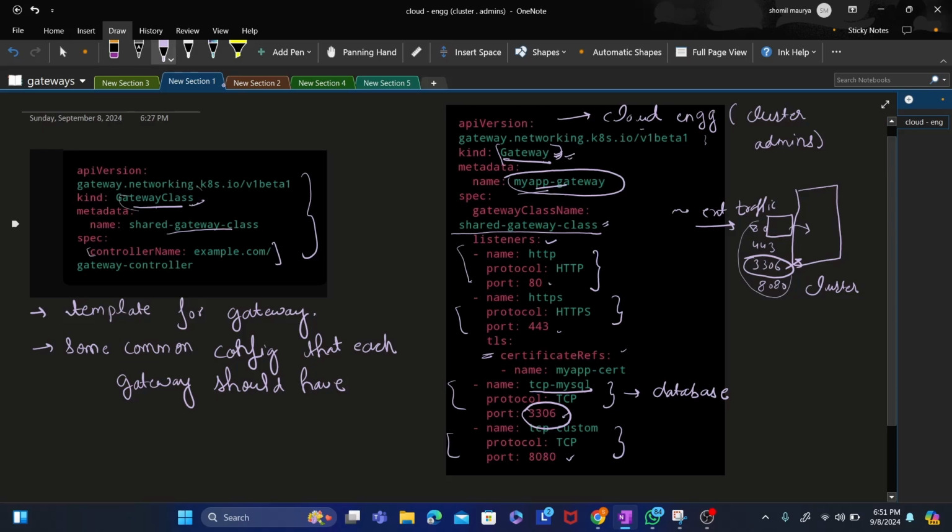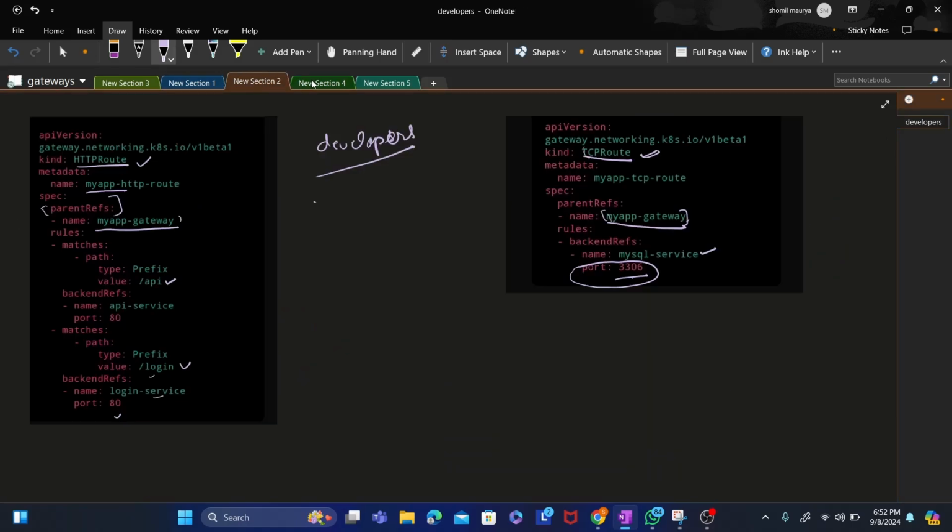So this is all about gateways, and more generally, gateways provide more granularity to your clusters. Ingress only supports HTTPS or web applications, but here we can use TCP, which is used for database connections, and some UDP ports also. I hope I am making sense.